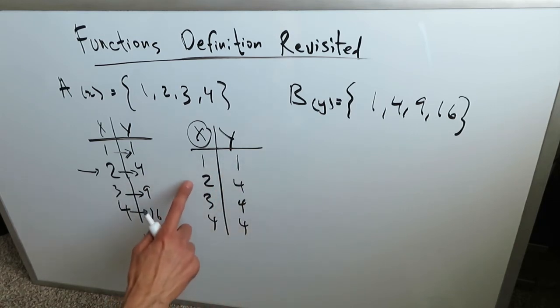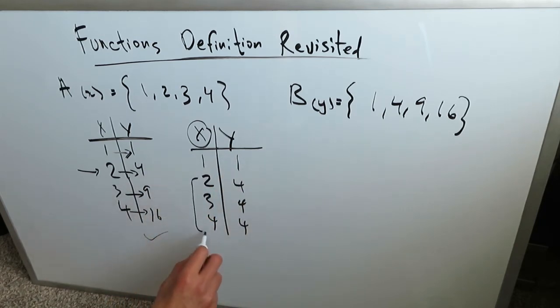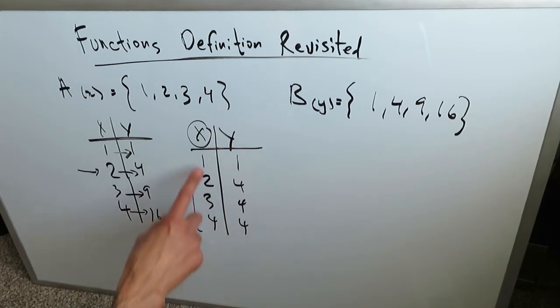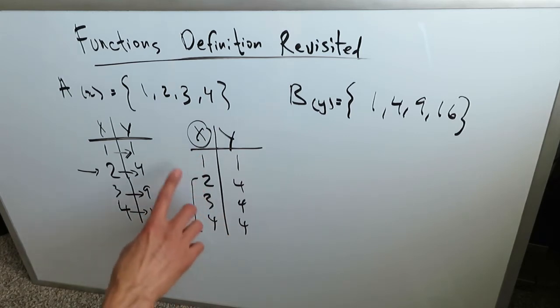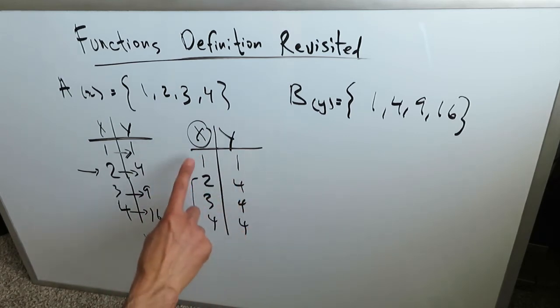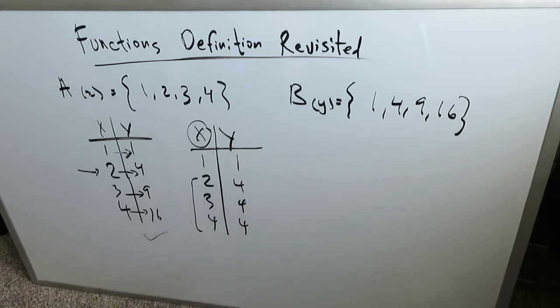And you have multiple domain values which are all corresponding to a single range value. That's alright. There's nothing wrong with that. So long as one domain value is not corresponding to two separate range values, that's fine. You can have multiple. All of these could have potentially been corresponding to a single range value. They could have all been pointing towards a 4. It would be fine. So this again is another clear definition of a function.